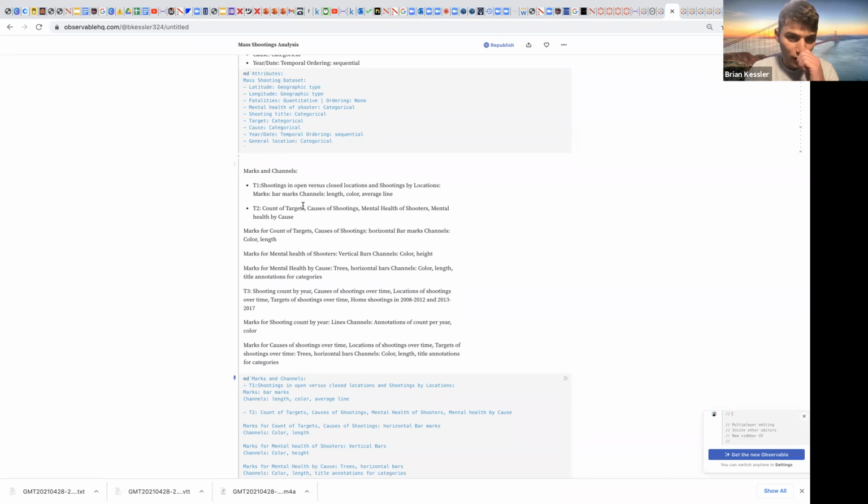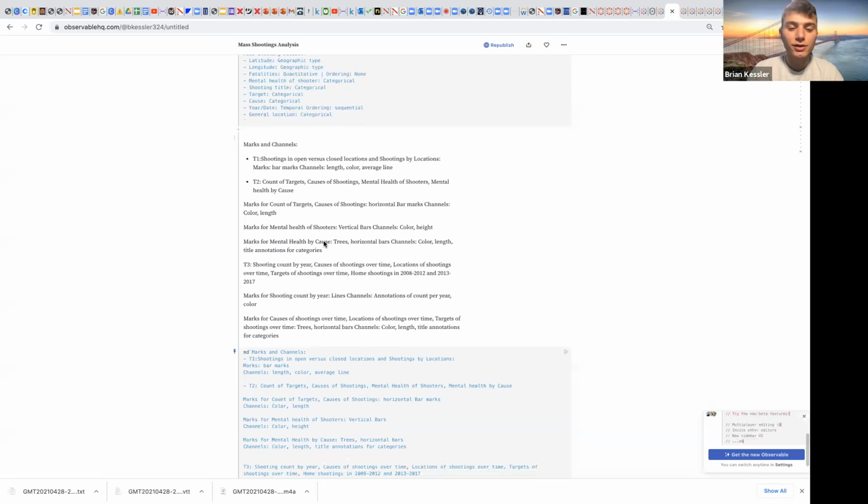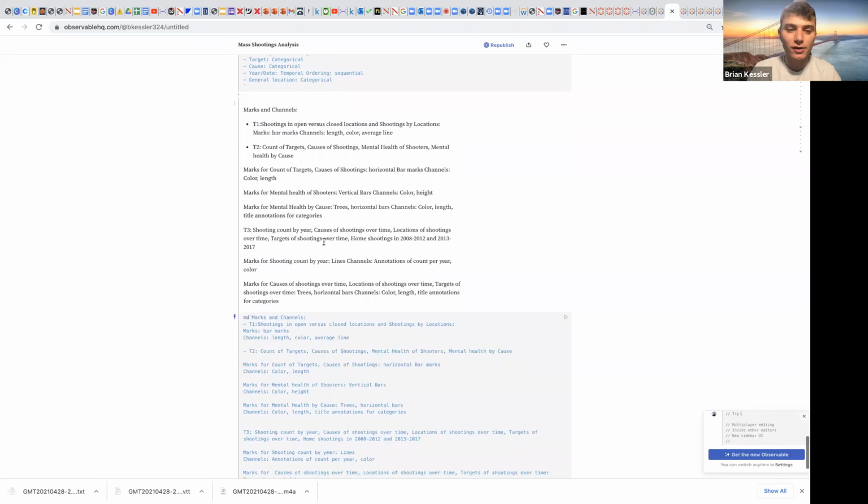In terms of count of targets and causes for task 2, for these 4 charts, the marks for count of targets and causes of shootings were horizontal bar marks, and the channels were color and length. For the mental health of shooters, we used vertical bars as the mark, and the channels we used were color and height. For mental health by cause, we used a tree, and we used horizontal bars as marks as well. And for channels, we used color, length, and then the title annotations for the categories.